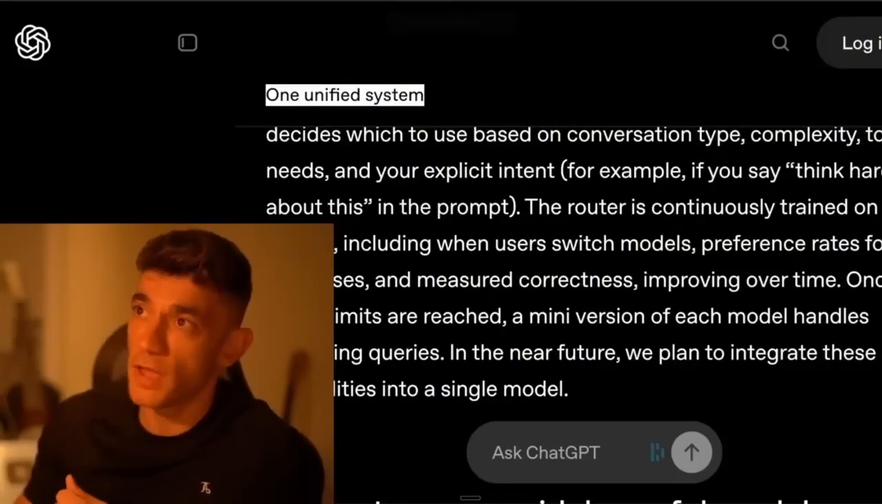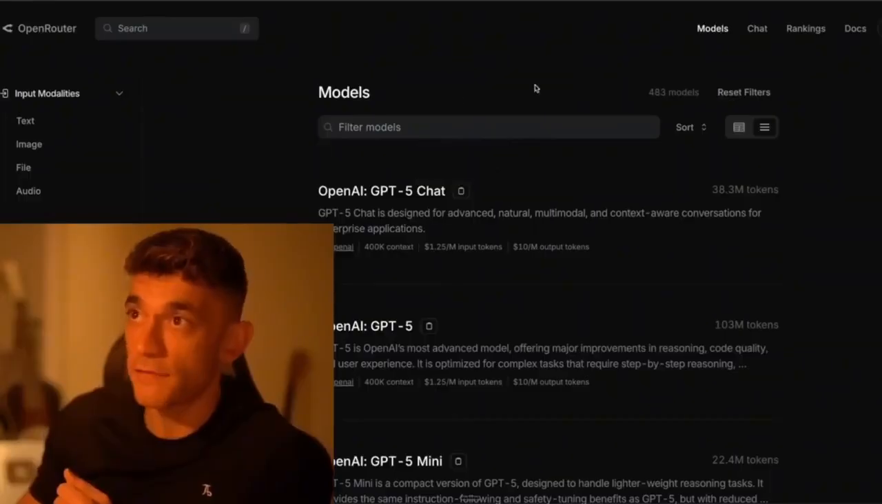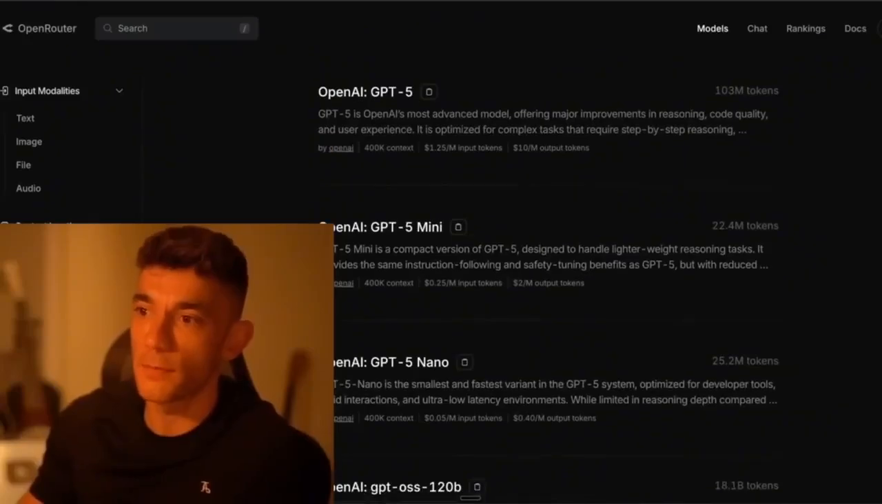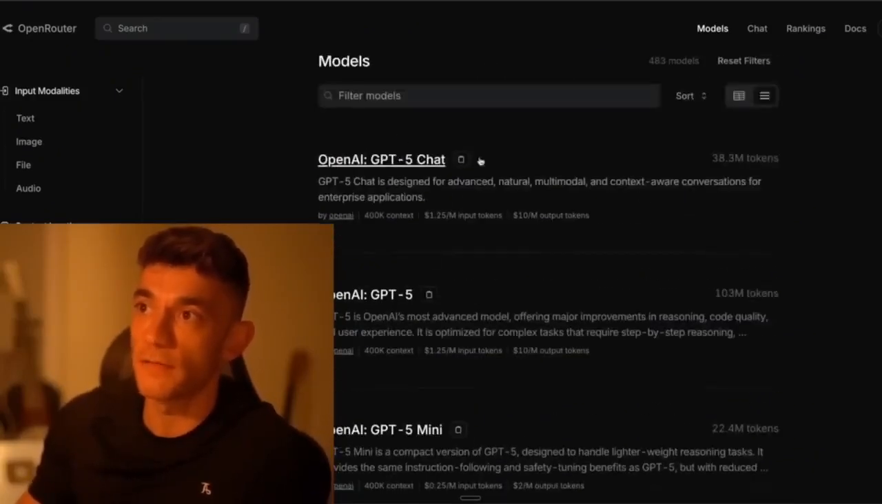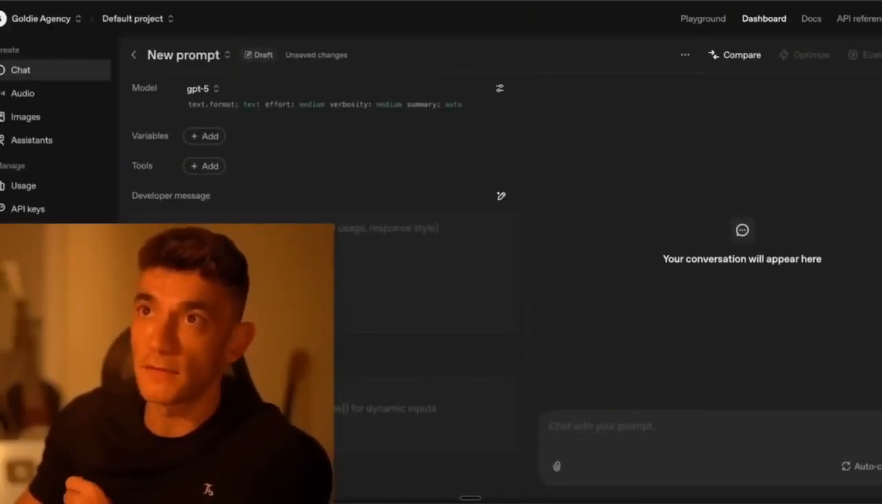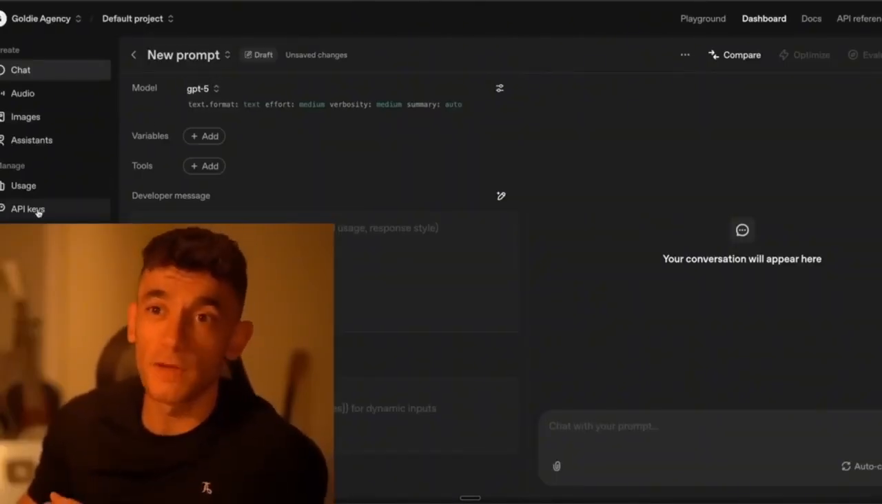All right. Now, if we actually have a look at this as well, we have access to GPT-5 inside OpenRouter. So you can see there are many different models. You've got, for example, GPT-5 Nano, GPT-5 Mini, OpenAI GPT-5, and then GPT-5 Chat as well. You can also start coding with it inside Playground AI. So you can go to the chat here, start using GPT-5 directly here, and you can code with the API key as well directly.